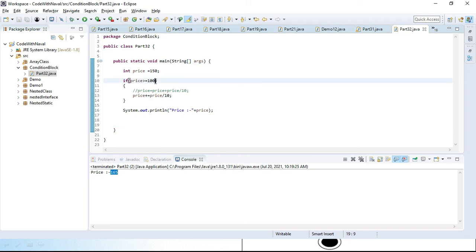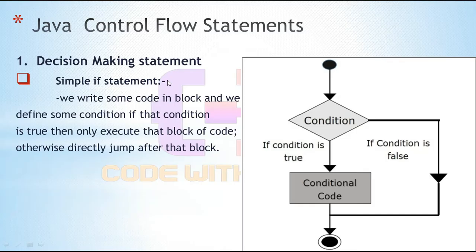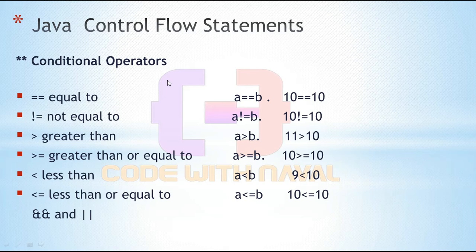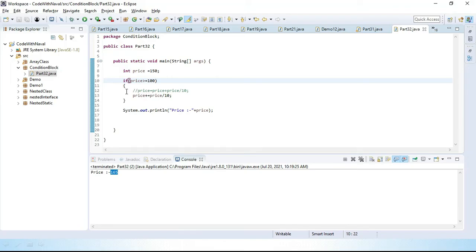Now I want to add one more condition. For adding two conditions, we have two options: one is the and operator and one is the or operator. If both conditions must be satisfied to execute this block, then we have to use and.